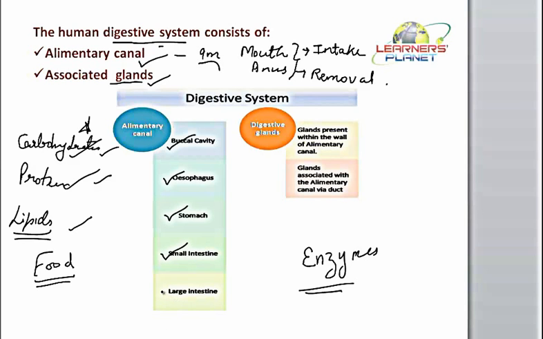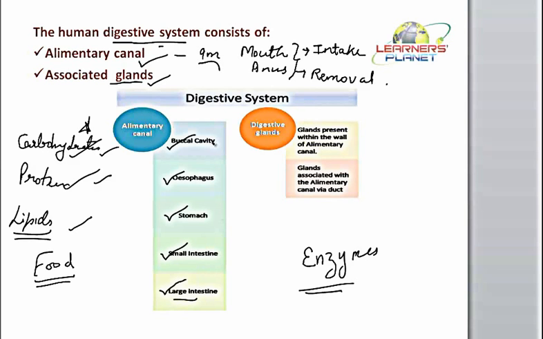Further, the left out food material, that is the undigested food material, is transported to the large intestine, where the excess of water is reabsorbed, and the remaining food material will be egested out of the body or removed out of the body through the pore which we call anus.